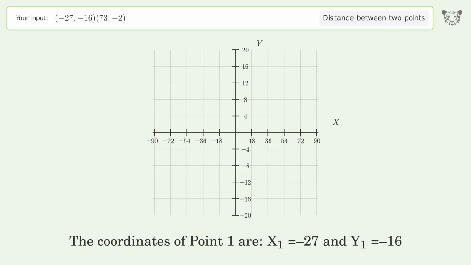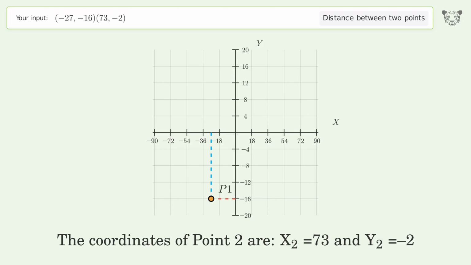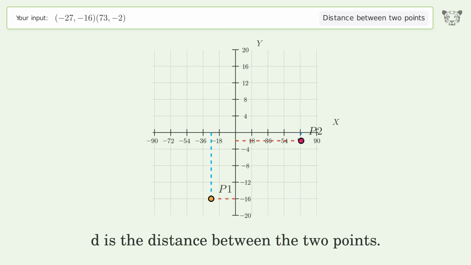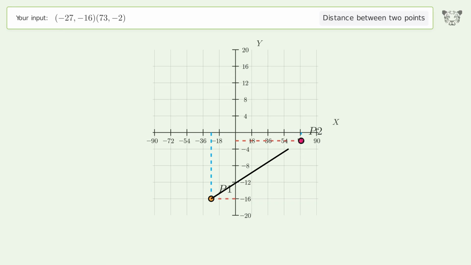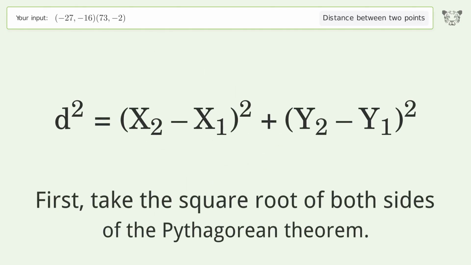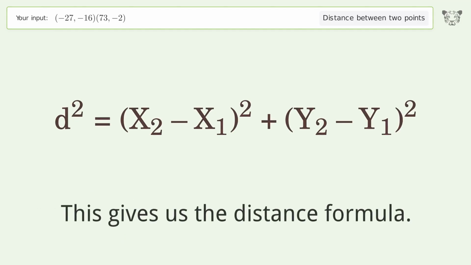The coordinates of point 1 are x1 equals -27 and y1 equals -16. The coordinates of point 2 are x2 equals 73 and y2 equals -2. D is the distance between the 2 points. First, take the square root of both sides of the Pythagorean theorem. This gives us the distance formula.